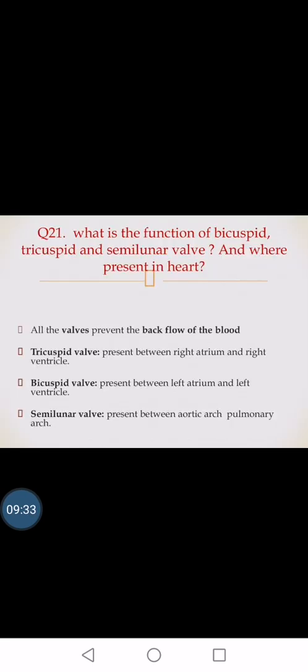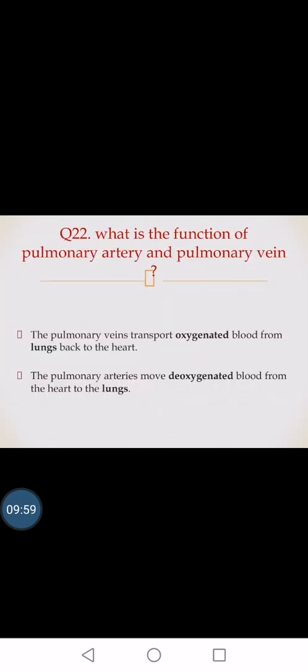Next, what is the function of the bicuspid, tricuspid and semilunar valves and where are they present in the heart? All of them help to prevent the backflow of blood. Tricuspid valves are present between the right atrium and right ventricle. Bicuspid valves are present between the left atrium and left ventricle. And semilunar valves are present between the aortic arch and pulmonary arch.